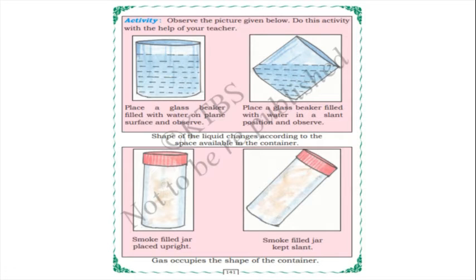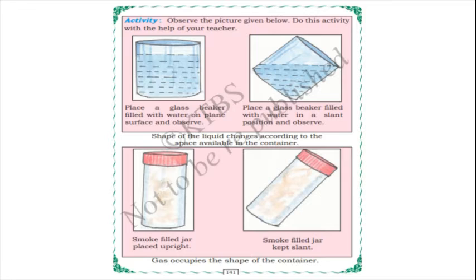Next activity: observe the picture given below. Do this activity with the help of your teacher. Place a glass beaker filled with water on a plain surface and observe. Place a glass beaker filled with water in a slant position and observe. So you can do it at home and observe, children. The shape of the liquid changes according to the space available in the container. So in the liquid state only the shape will change, not the quantity and not the size.